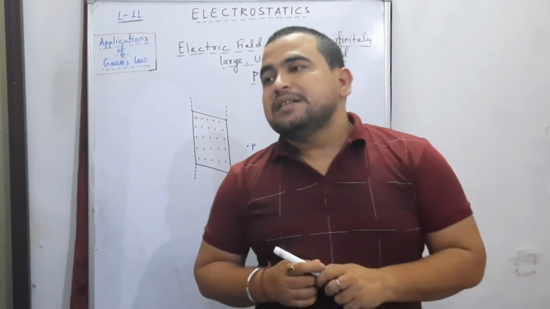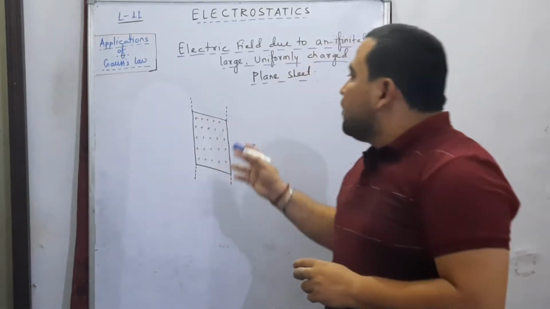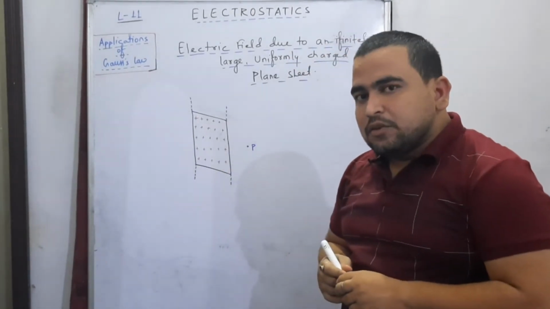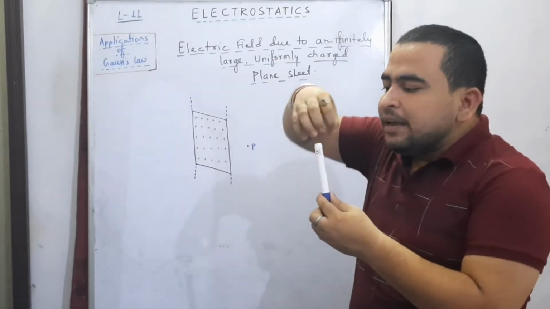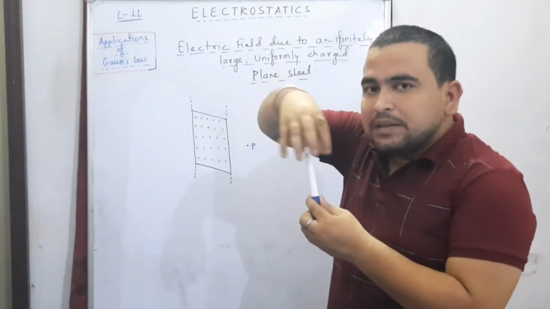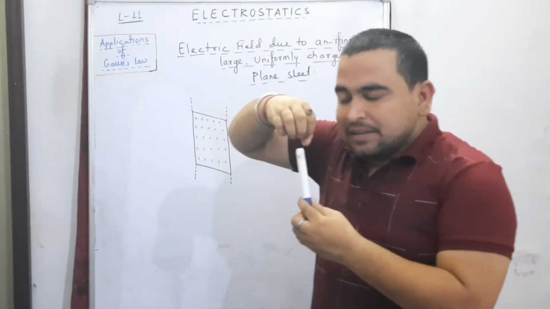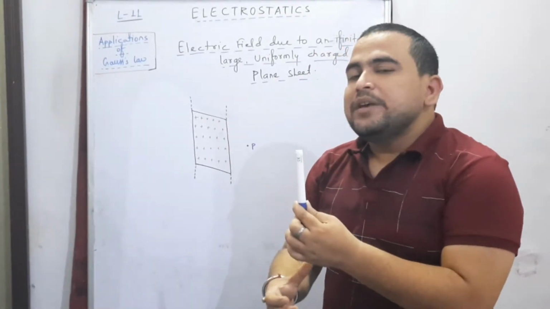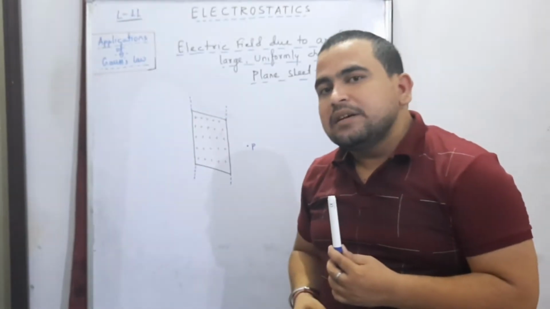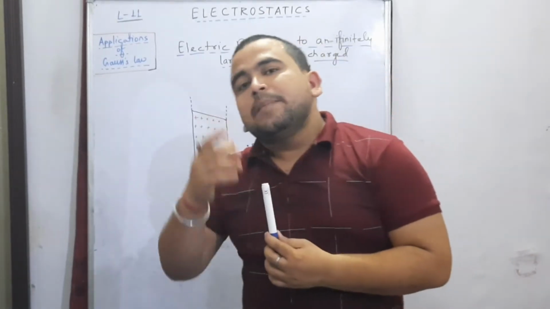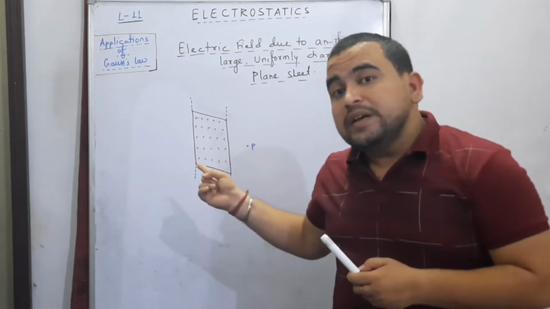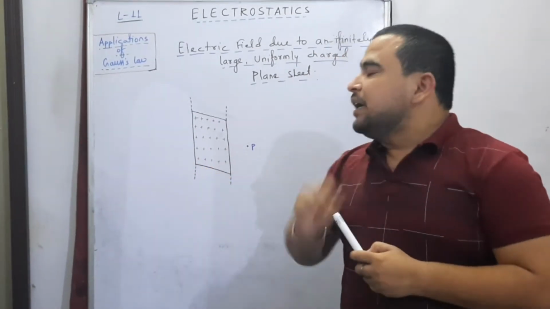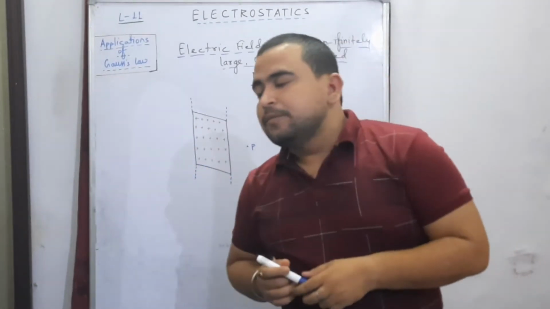Now the question arises in our mind, how can we assume the Gaussian surface over here? In the last class, it was the straight charged wire, and since its electric field was cylindrically symmetric, we assumed a cylindrical Gaussian surface including the particular section of the wire. Then what type of Gaussian surface should we consider over here? That is the first thing we have to do.